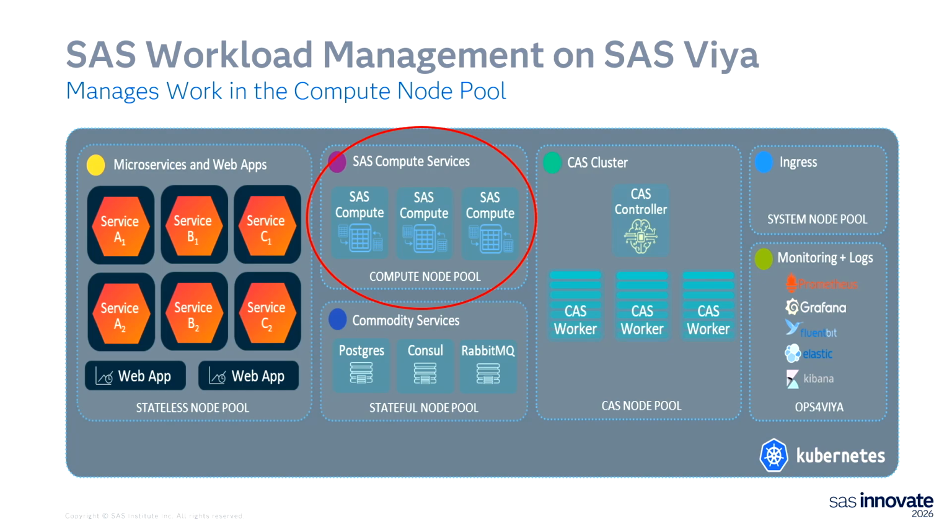So compare and contrast this with, again, a very high-level VIA architecture slide. We have web apps and things that will submit work to the compute node pool. That's where SWO is doing its thing on the compute node pool. It's keeping track of what resources are available, what resources are used, what resources are being requested, and load balancing the work across that compute area. And then, of course, we have our stateful node pool and CAS node pool off to the side. But workload management doesn't have any interaction with the CAS cluster.